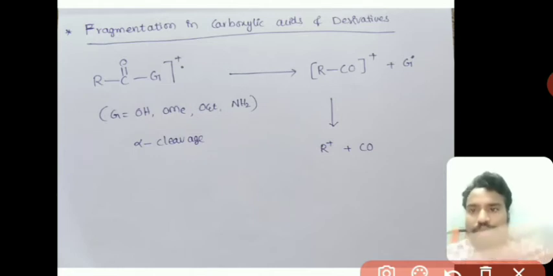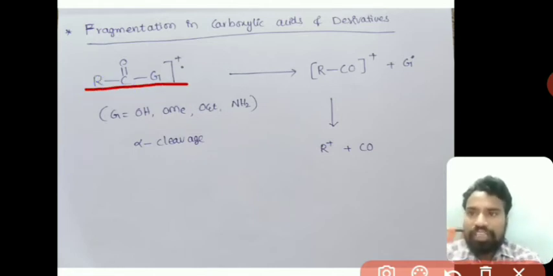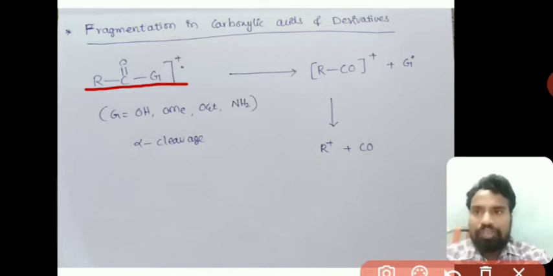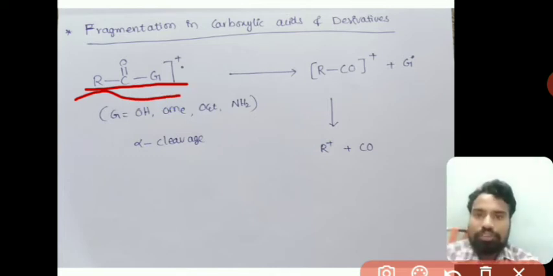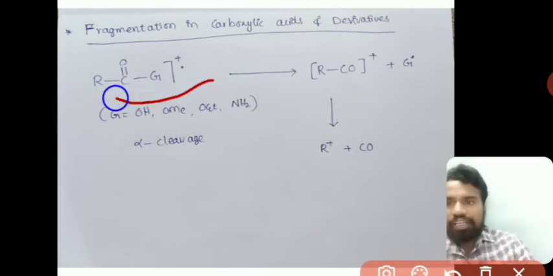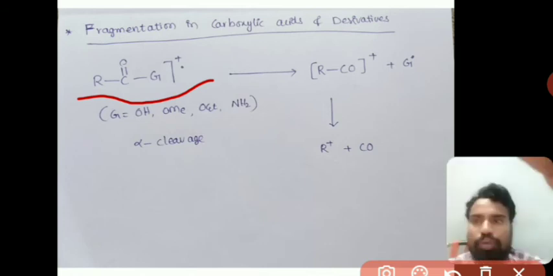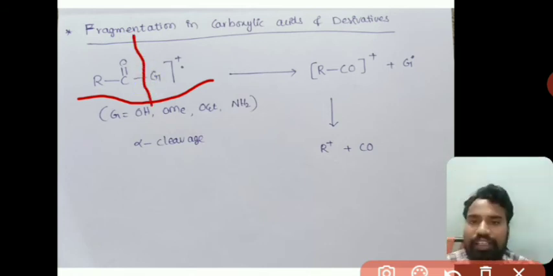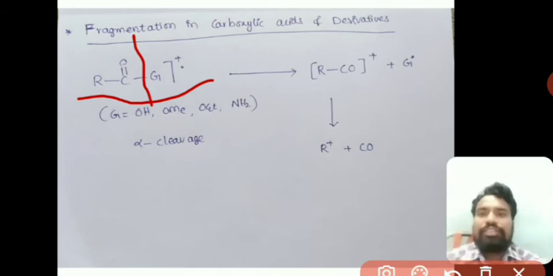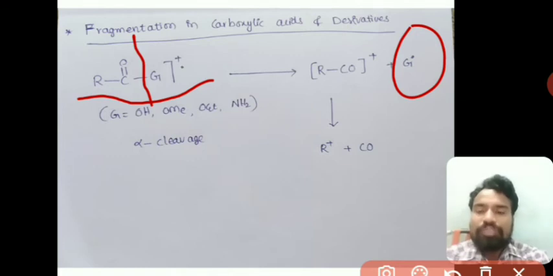So whatever it may be, whether it is a carboxylic acid, an ester or an amide, I have directly written the molecular ion, R C double bond O G radical cation. Here the bond breakage takes place, similar to ketones and aldehydes. G dot radical is removed, and it is converted into R C double bond O plus.